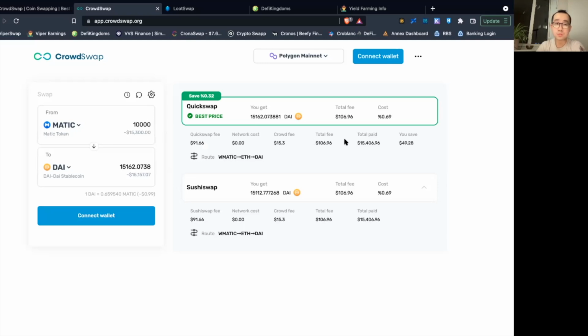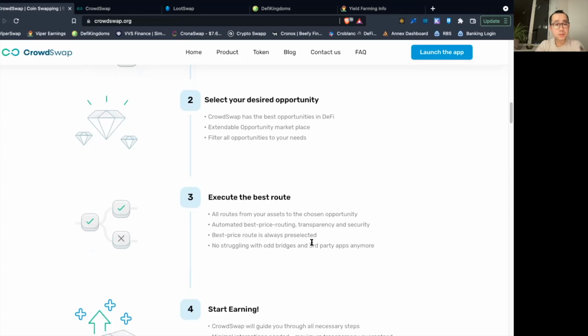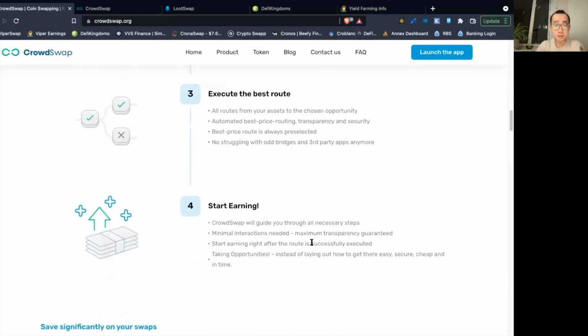However, once this project starts expanding to other chains that have less liquidity on it than established ones such as Polygon, then you're really going to start to see these differences in exchange rate add up. So as we can see, this is the current problem that they're solving.